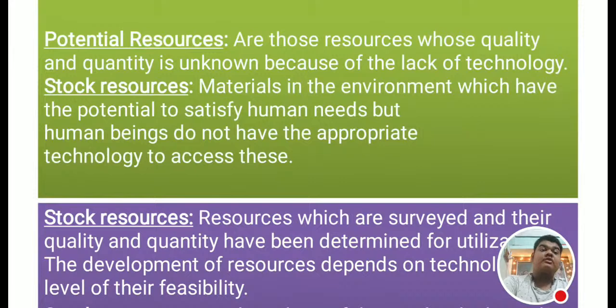Potential resources are those resources whose quality and quantity is unknown because of lack of technology. Stock resources are those materials in the environment which have the potential to satisfy human needs, but human beings do not have the appropriate technology to access them.